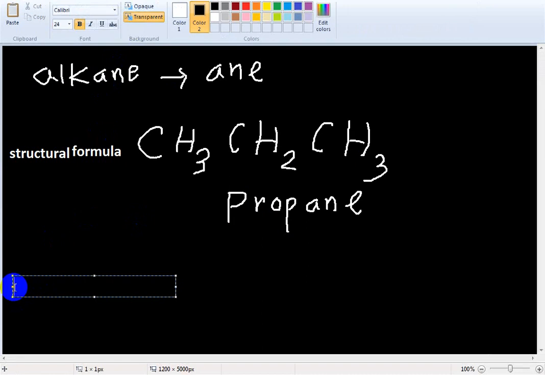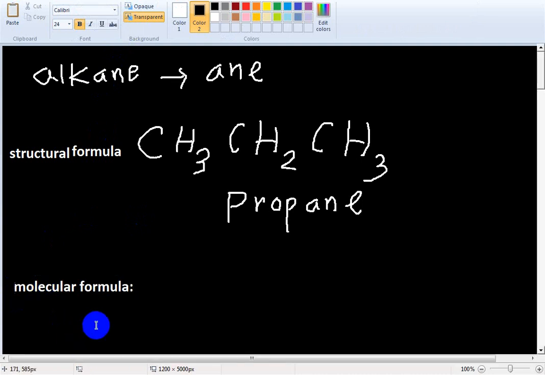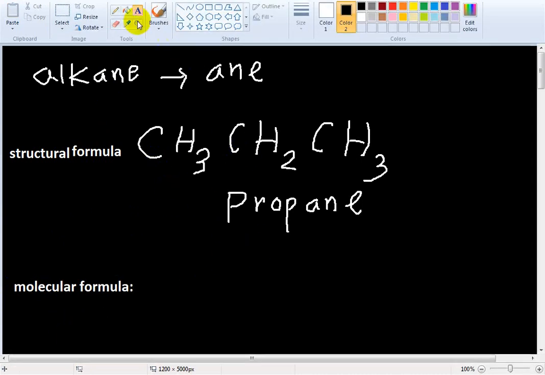This is the molecular formula. Now I am writing the molecular formula. The molecular formula is the total number of atoms. Carbon is 3: 1, 2, 3. And hydrogen is 3, and 2, 5, and here 3, 8. Hydrogen is 8.